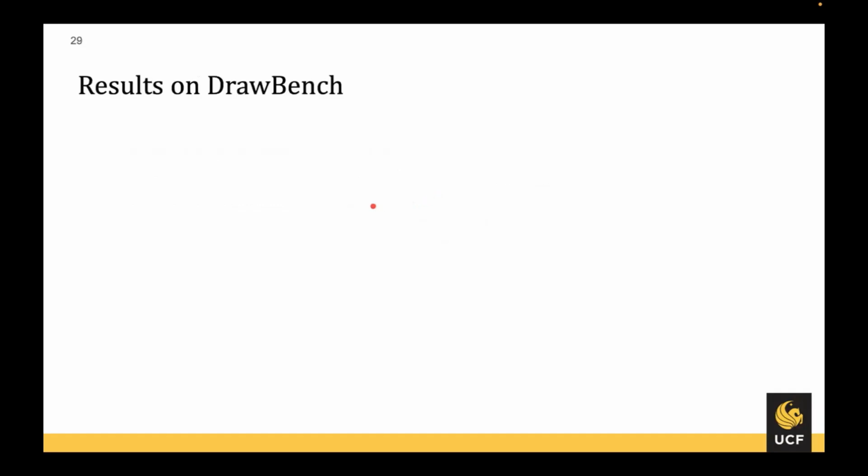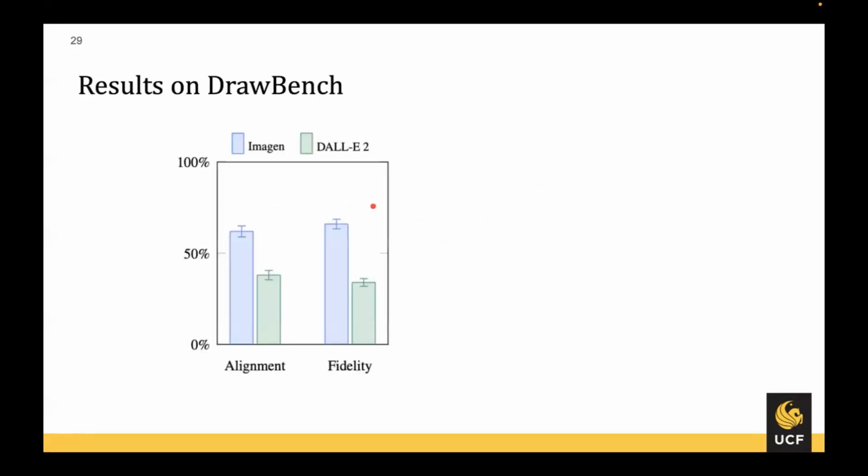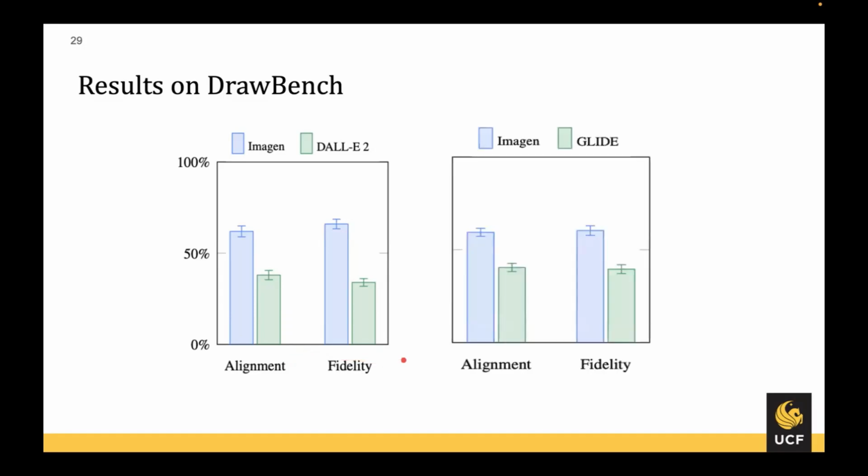Now, these are some results of the DrawBench dataset, where the two parameters are alignment and fidelity, where alignment shows how similar the generated image is to the given caption, and fidelity is the same parameter as in MS-COCO, that is photorealism. They have just changed the name. Now, in these cases, we can see that Imagen is receiving really high preference in terms of both alignment and fidelity in the case of the DALL-E 2 model, and the same phenomenon is seen in the case of GLIDE as well, which shows that Imagen is performing way better when given a comprehensive set of text prompts.